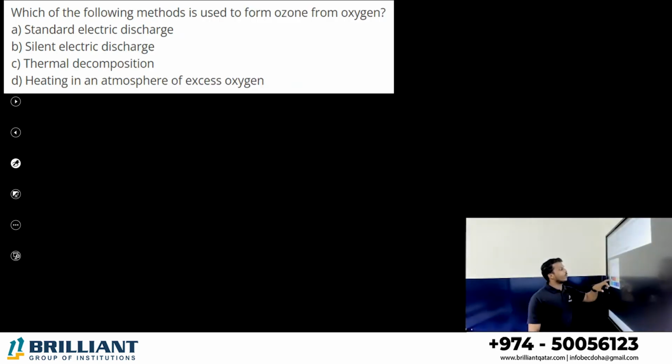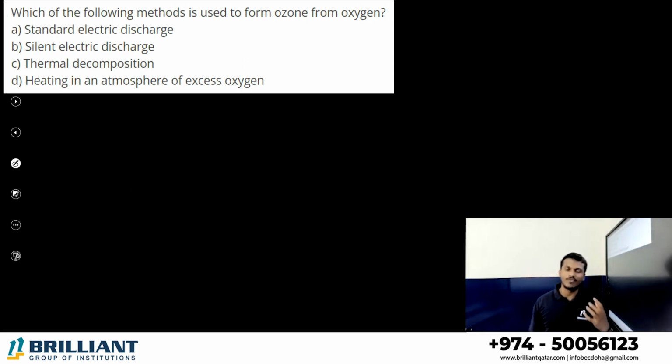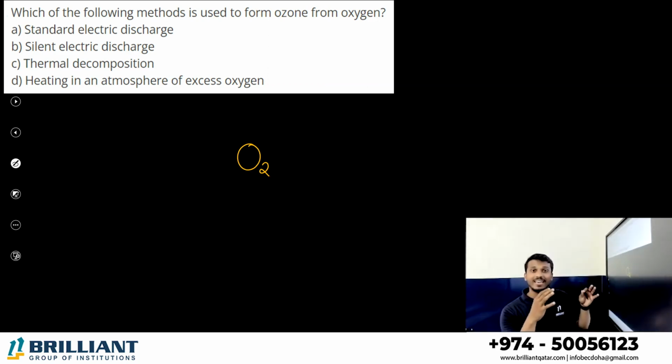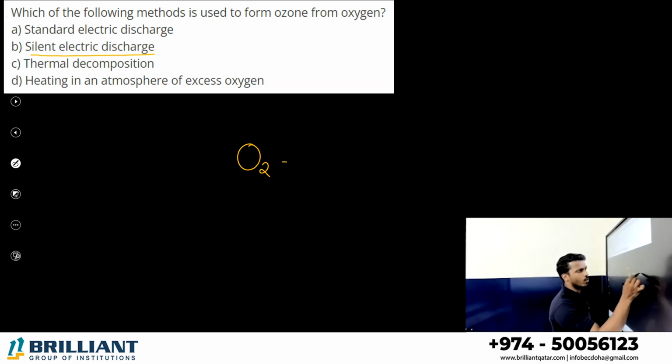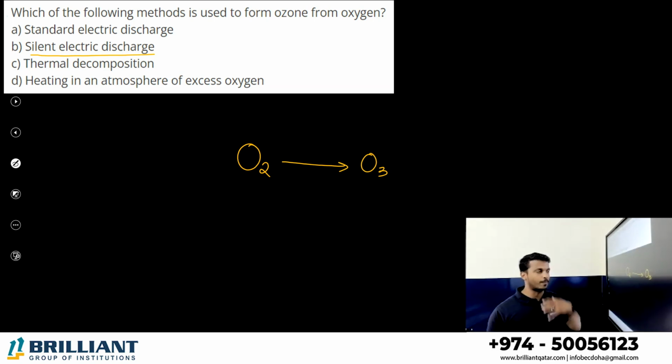Now, which of the following methods is used to form ozone from oxygen? You may have studied the preparation of ozone. How can you prepare ozone from oxygen? Very simple. A dry stream of oxygen gas is passed through a silent electrical discharge, and you will get ozone, O3. It is an endothermic, heat absorbing process.